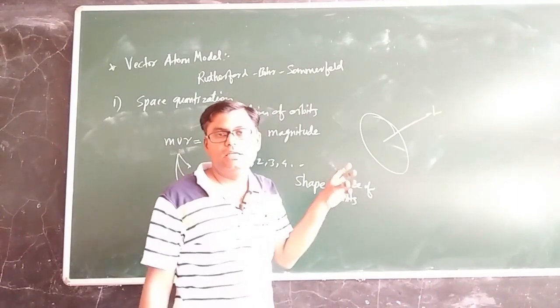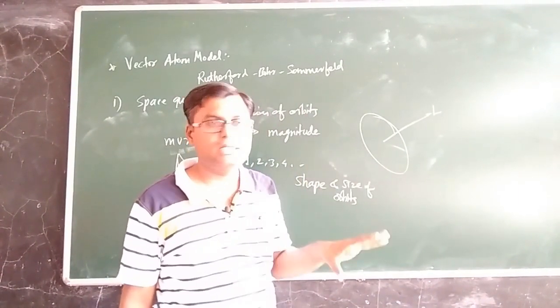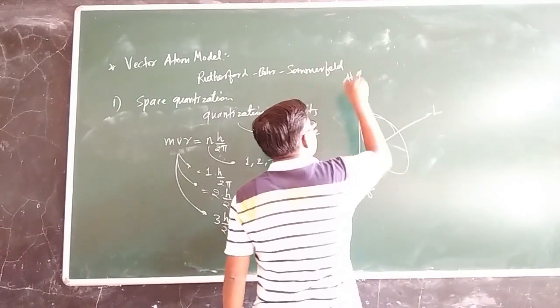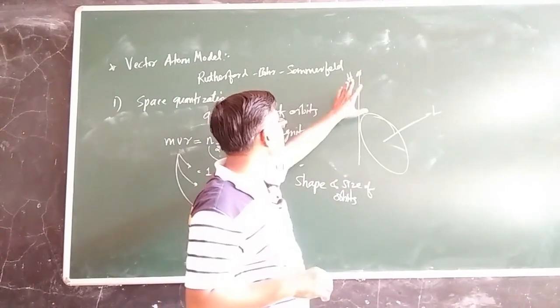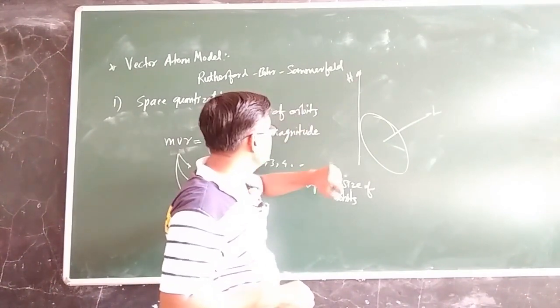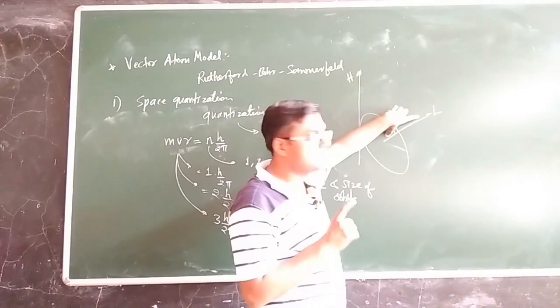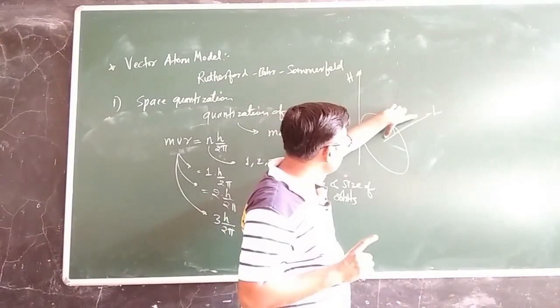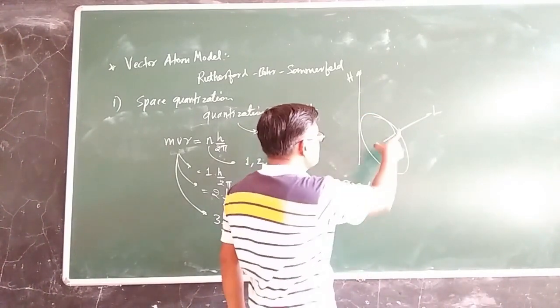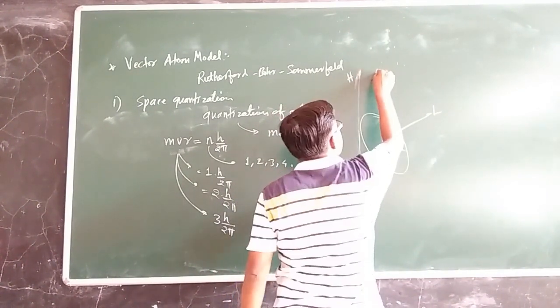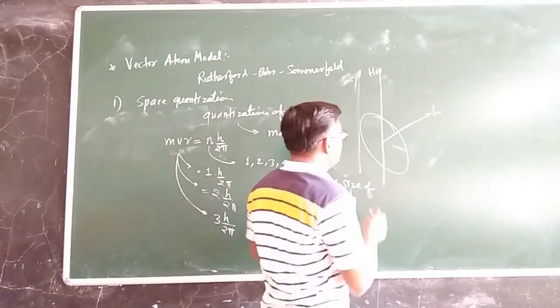In this case we will apply a weak external magnetic field, denoted by capital H or capital B, right? Then according to the rule of space quantization, this L will have only certain orientations. Suppose this magnetic field is represented like this, then what will happen?